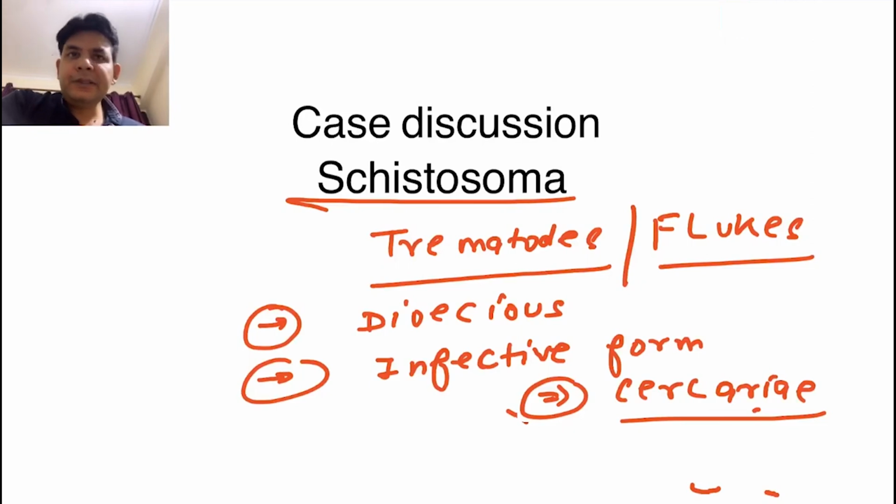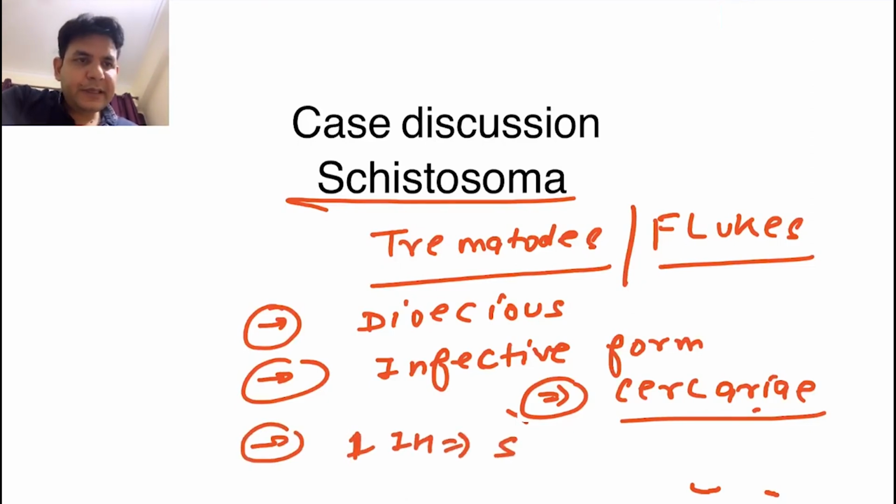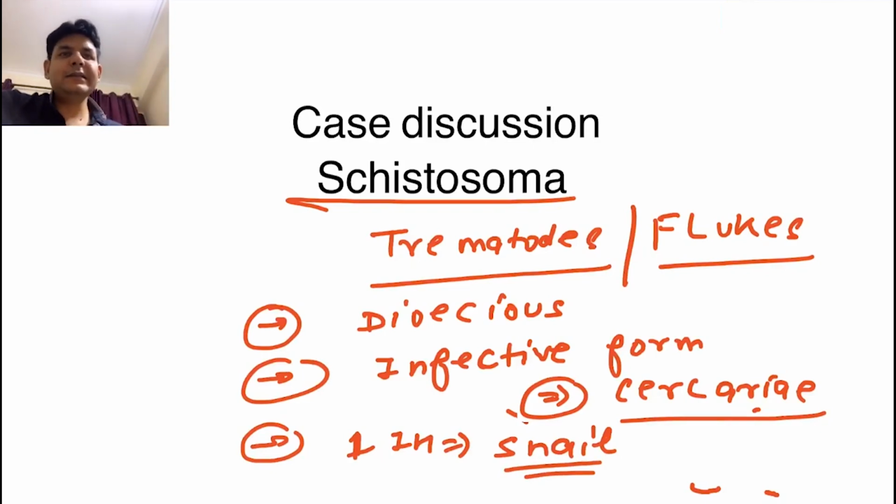They are dioecious. Besides this, you need to remember that they have only a single intermediate host. Which one? That is the snail. Snail is the intermediate host here. So they are dioecious, the infective form is Cercaria, and the intermediate host is only one, the snail. These are the important entities of schistosomes.